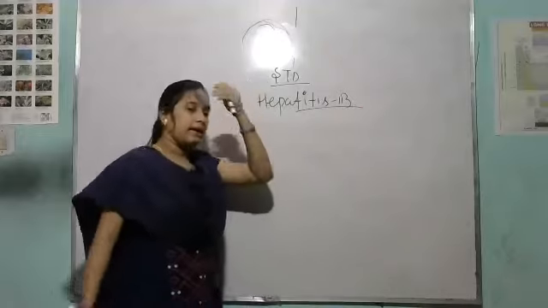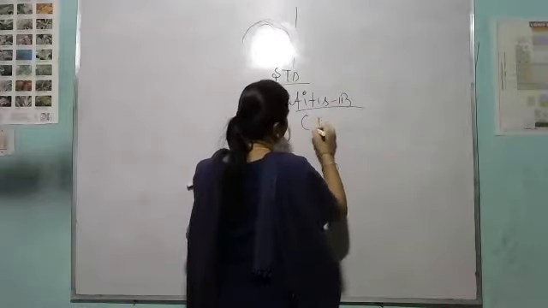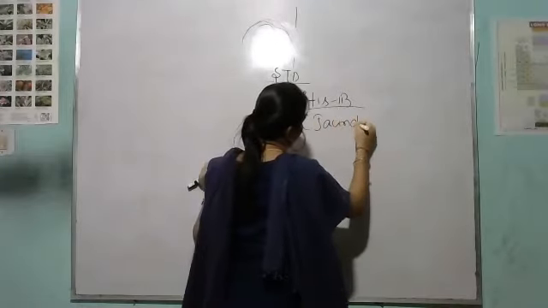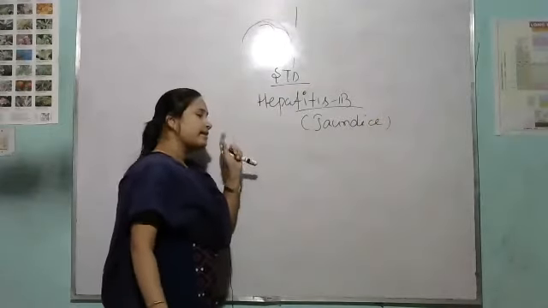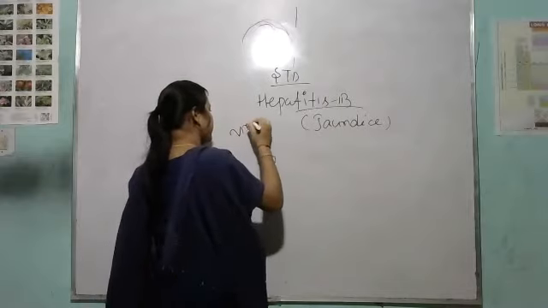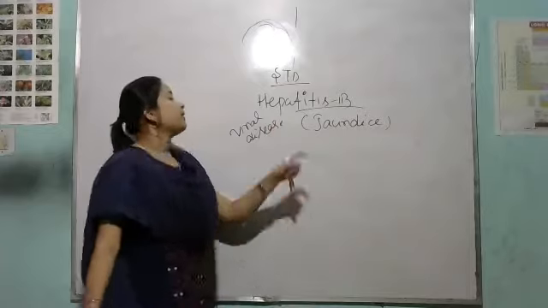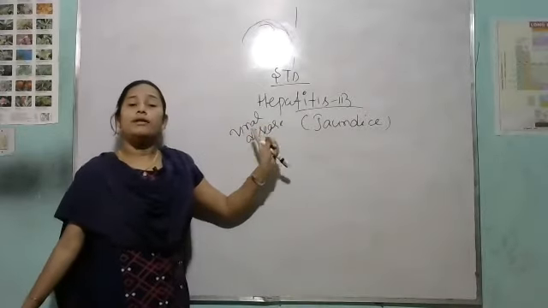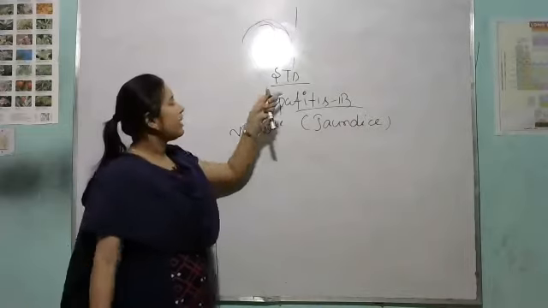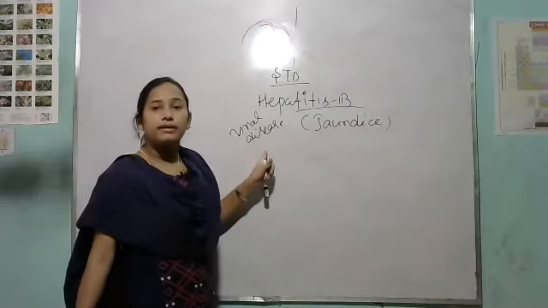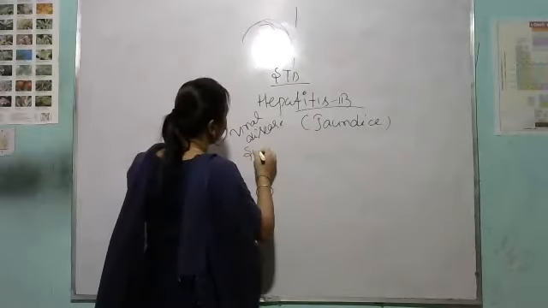Hepatitis B is otherwise called jaundice. Clear? So see, hepatitis B is a viral disease. That means this disease is caused by a virus. So what happened in the hepatitis B disease? See, first see the symptoms.